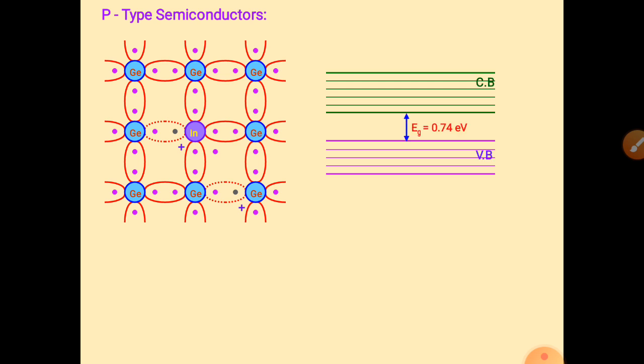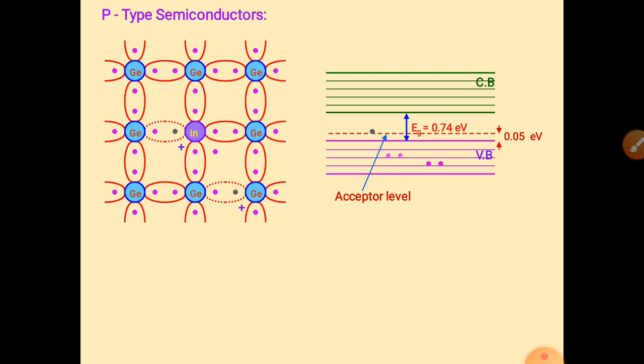Here again we have energy states, energy lines: the valence band and conduction band for germanium, where the energy gap remains constant at 0.74 electron volts. Now we have one more energy level, the acceptor level, which is near the valence band. Earlier we had the donor energy level near the conduction band, but the acceptor is always near the valence band. This acceptor level has many holes in it, because of the deficiency of electrons.